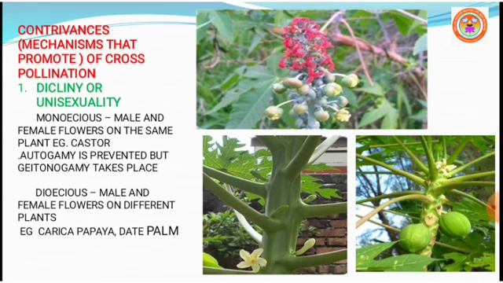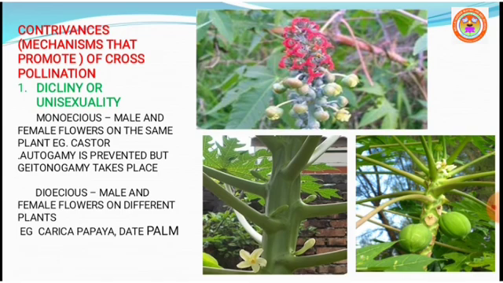What are the plants in which you can see this? Coconut, bitter gourd, in which the monoecious condition we can see. In plants like castor and maize, autogamy is prevented, but geitonogamy takes place. Next, dioecious. Male and female flowers are borne on different plants. That means one parent has male flowers alone, another parent has female flowers.